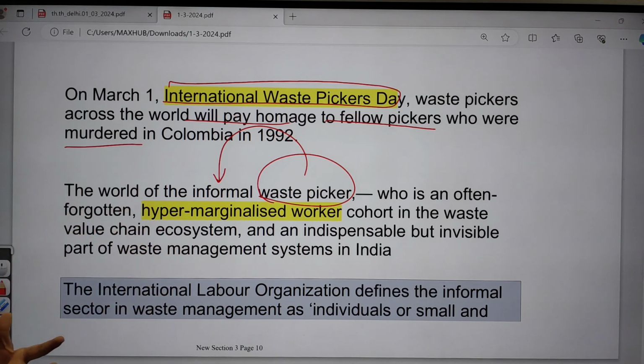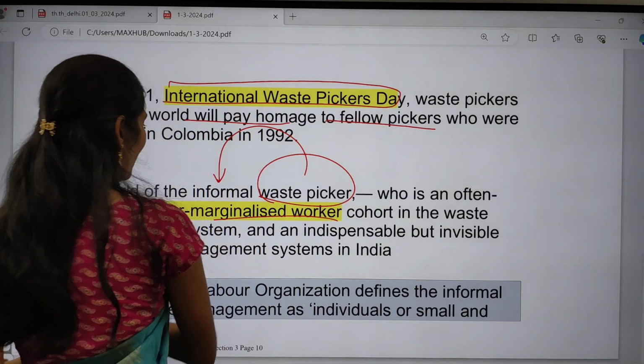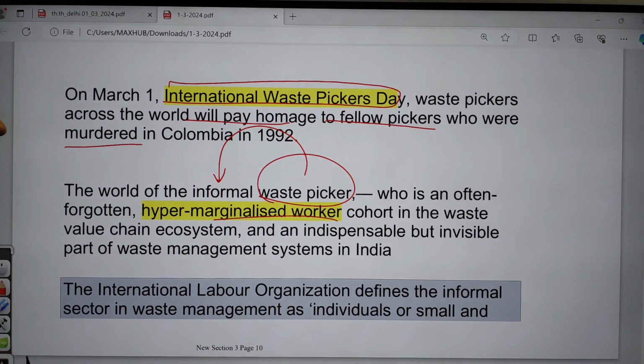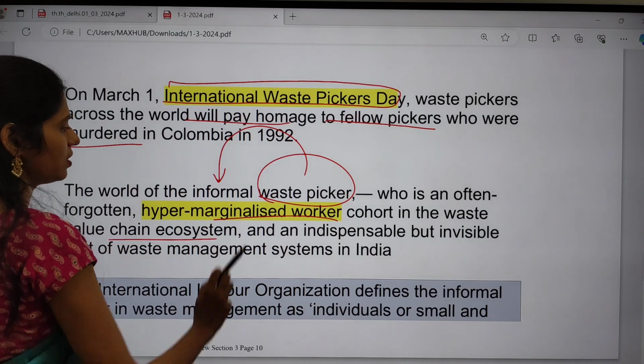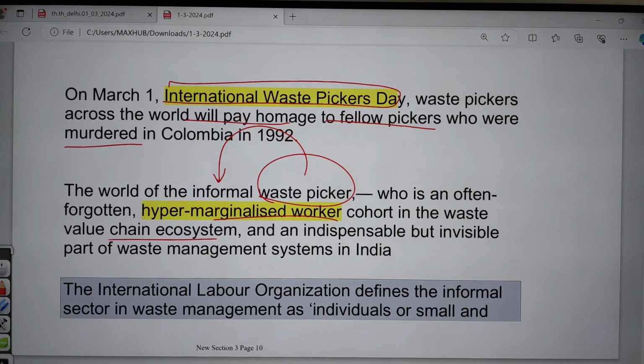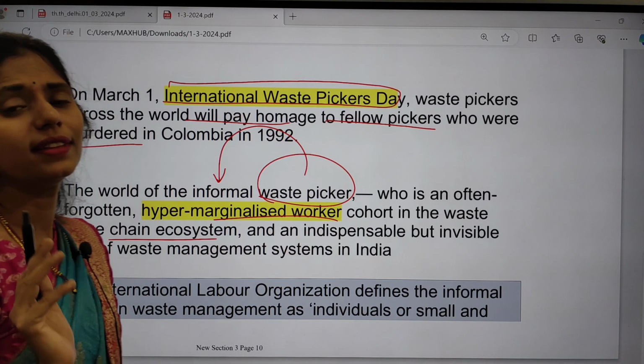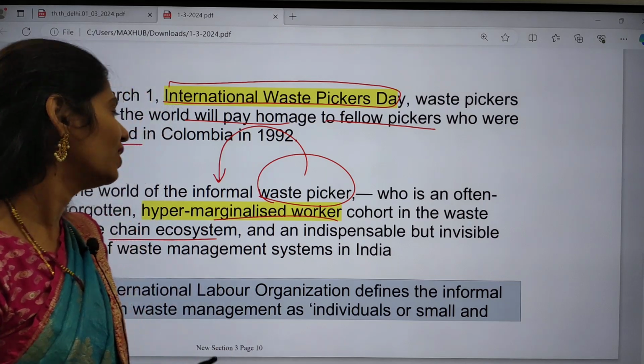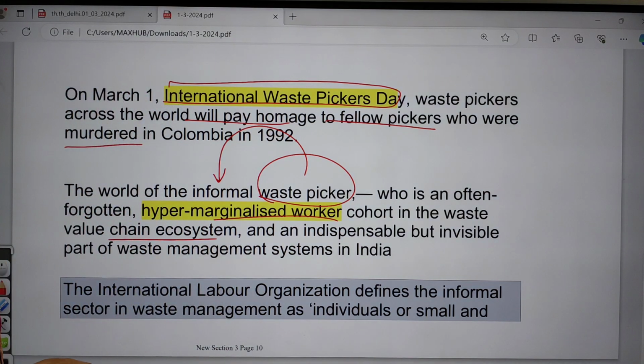Even I forgot about them. They are a hyper marginalized worker cohort in the waste value ecosystem, and they play an indispensable role in waste management, but they are invisible.